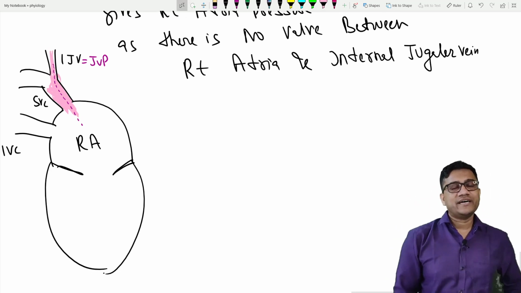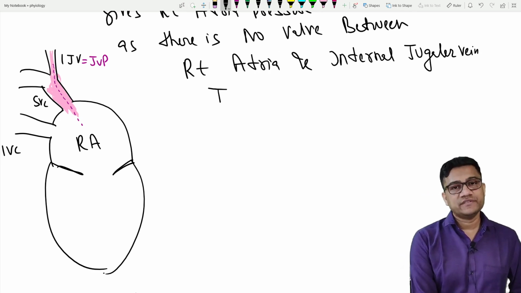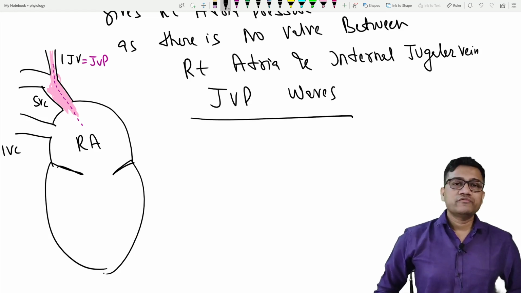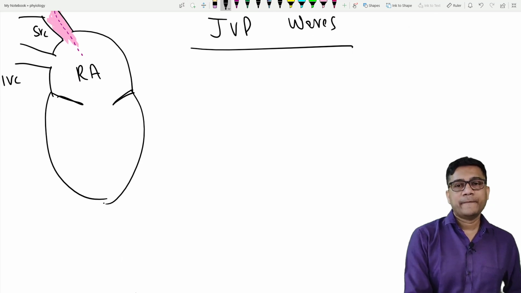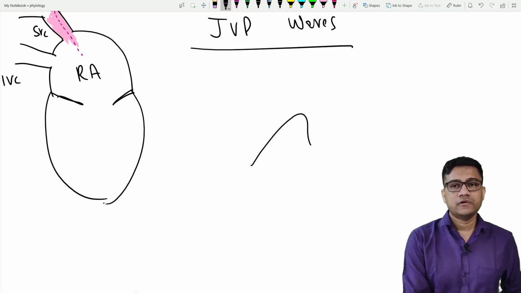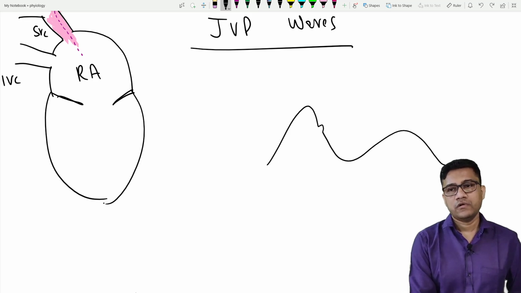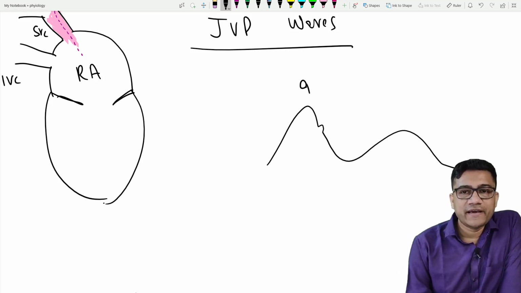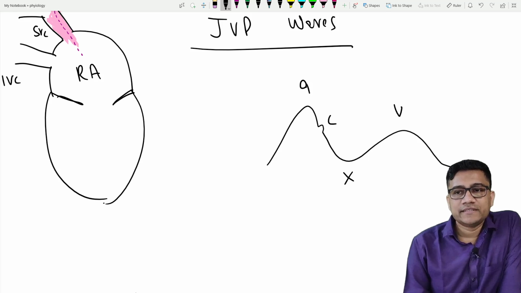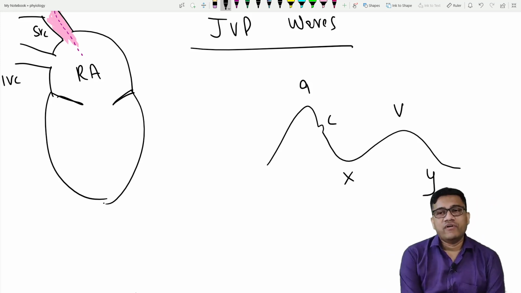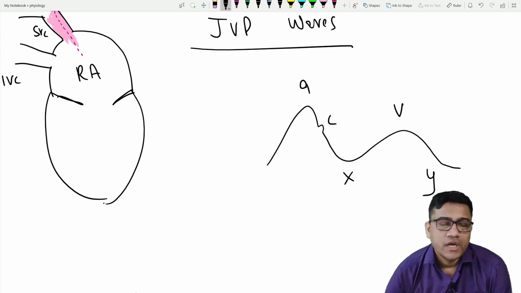So first let's understand what the JVP waves are. When I say waves, we are discussing the pulse. So this is what the JVP wave looks like. This is A, C, X, V, Y. Please copy them: A, C, X, V, Y. I'll make it easy for you.